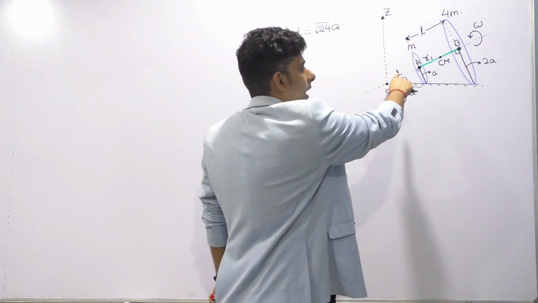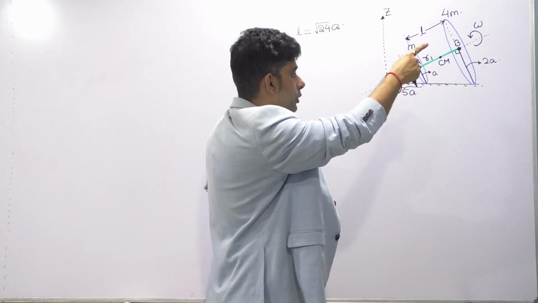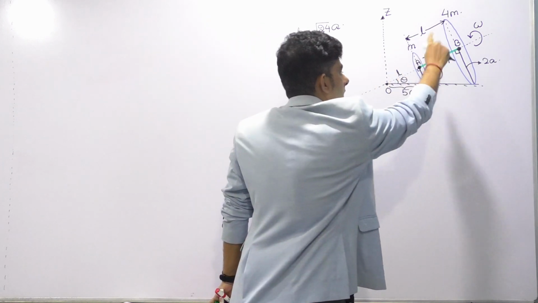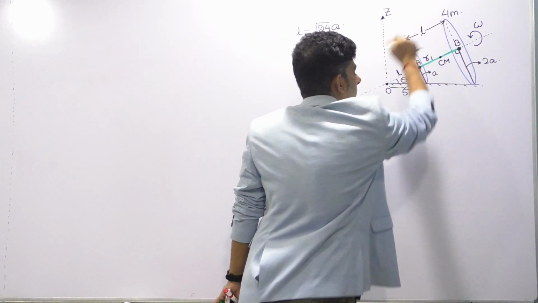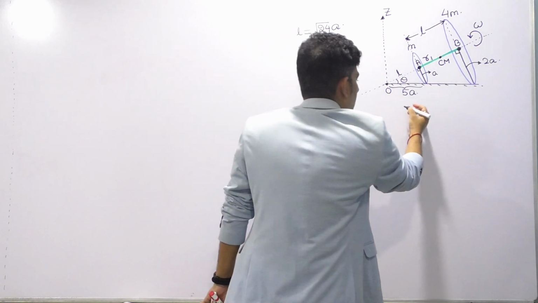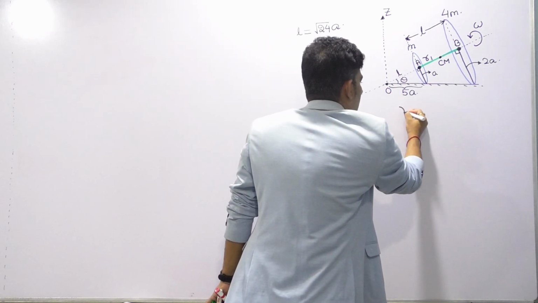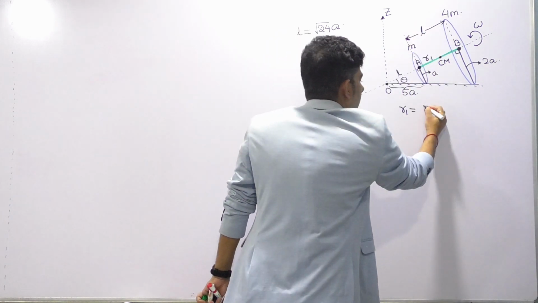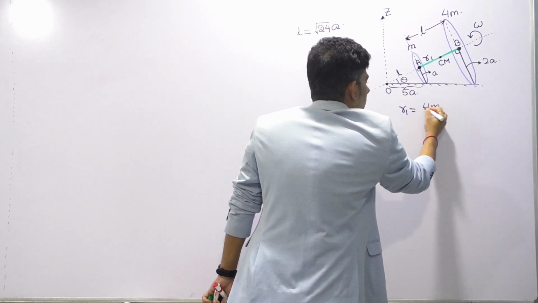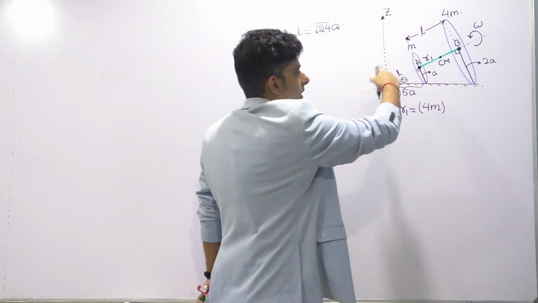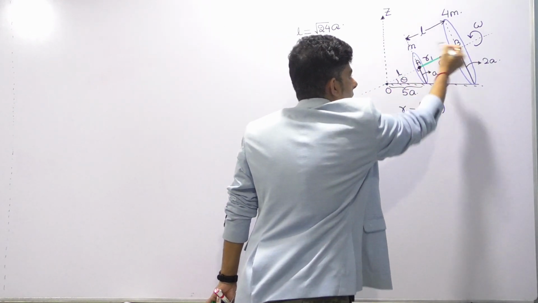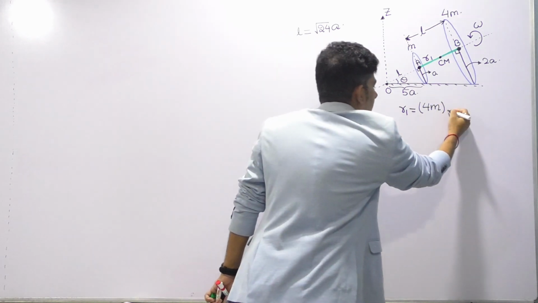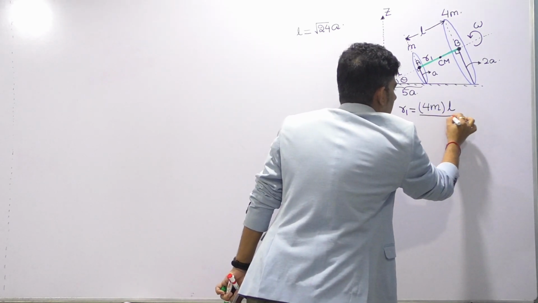We use the formula M1 R1 equals M2 R2 and R1 plus R2 equals L. Going by that, if you remember, what is R1? R1 is M2. What is M2? 4M into the total separation between the centers of A and B. What is that? L divided by the sum of masses.